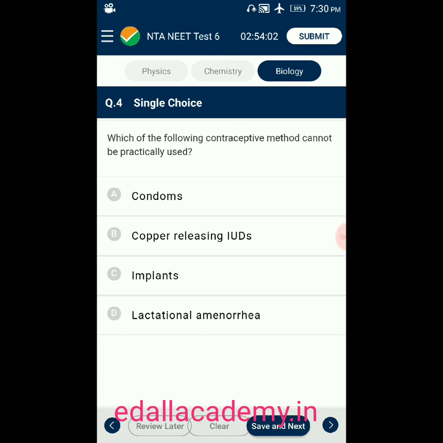Question number 4. Which of the following contraceptive methods cannot be practically used? Here four contraceptive methods are given. Option A, condoms. Option B, copper releasing IUDs. Option C, implants. Option D, lactational amenorrhea. From that, the answer for this question is option D, lactational amenorrhea. So this is the contraceptive method that cannot be practically used. So the correct answer is option D.